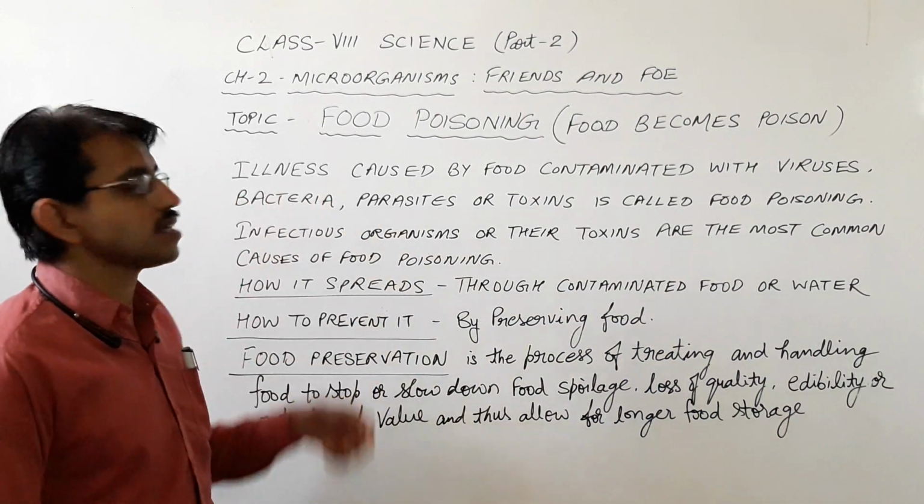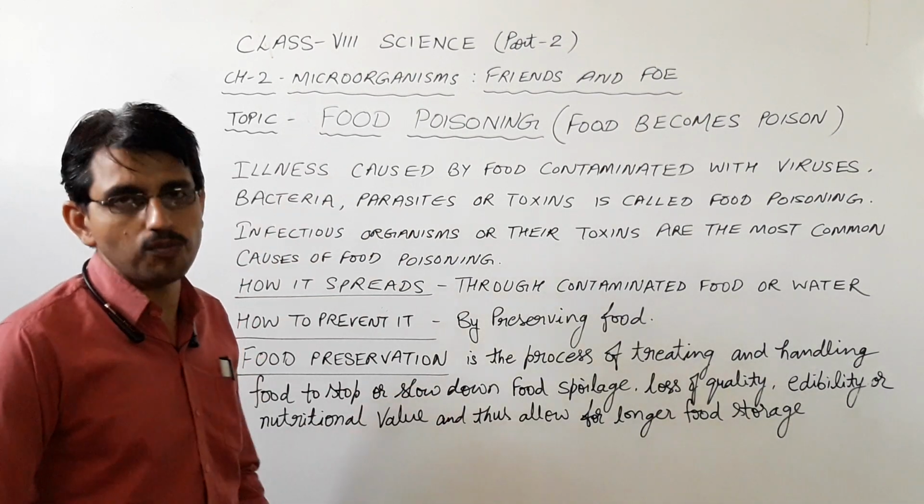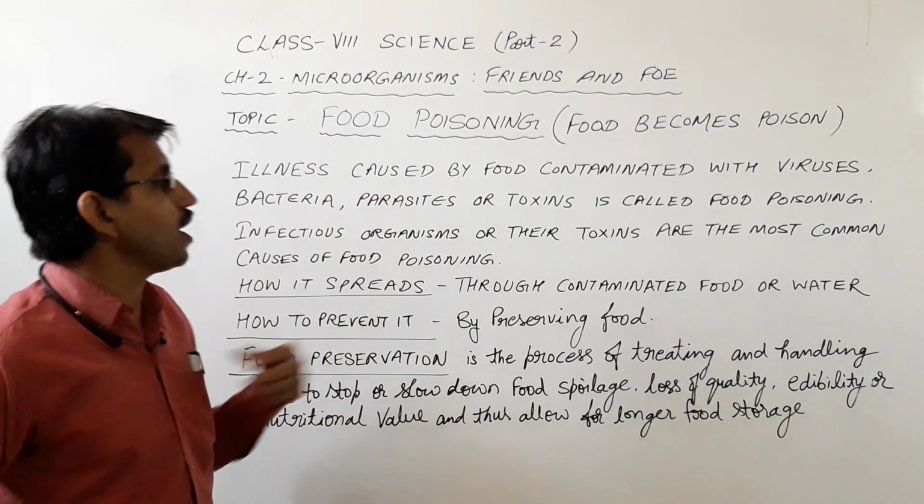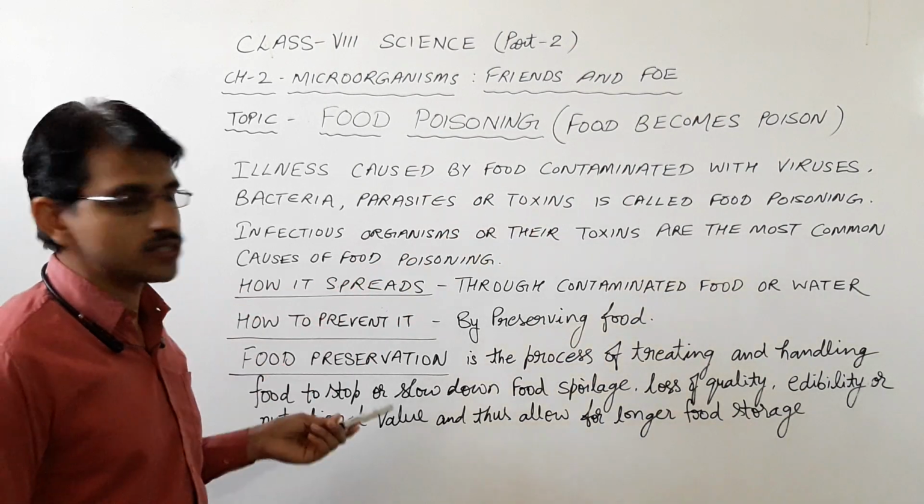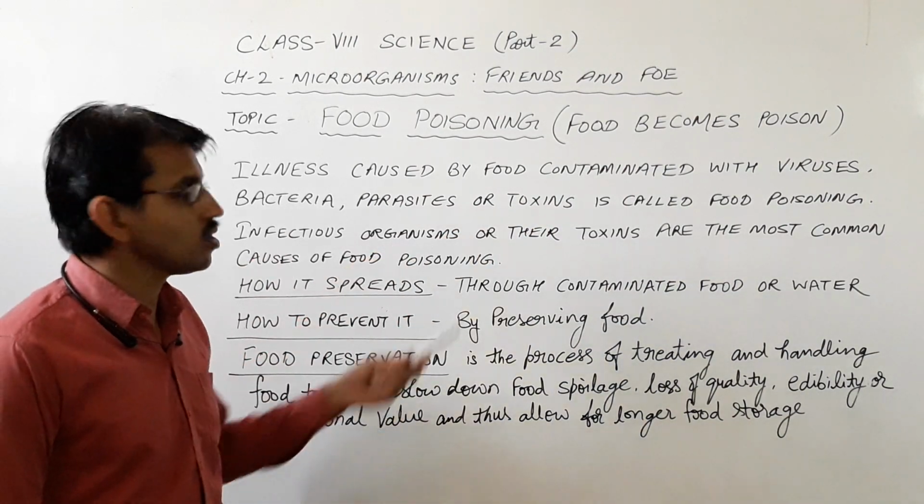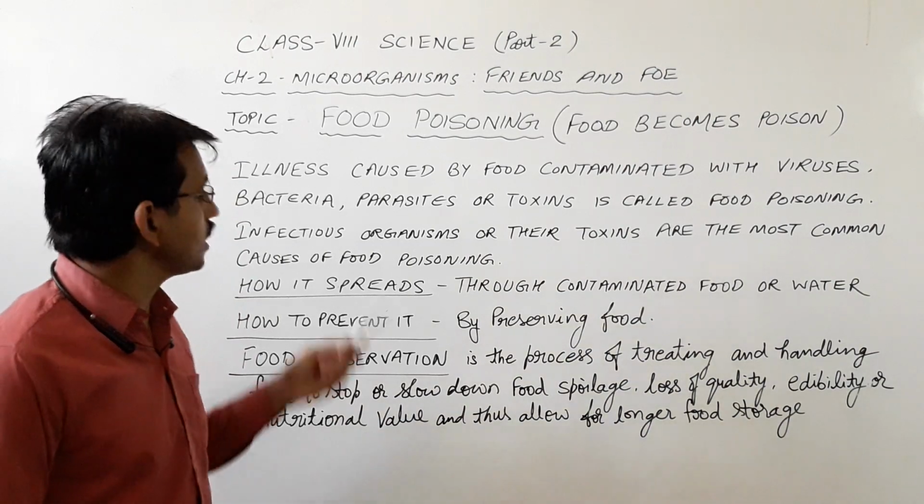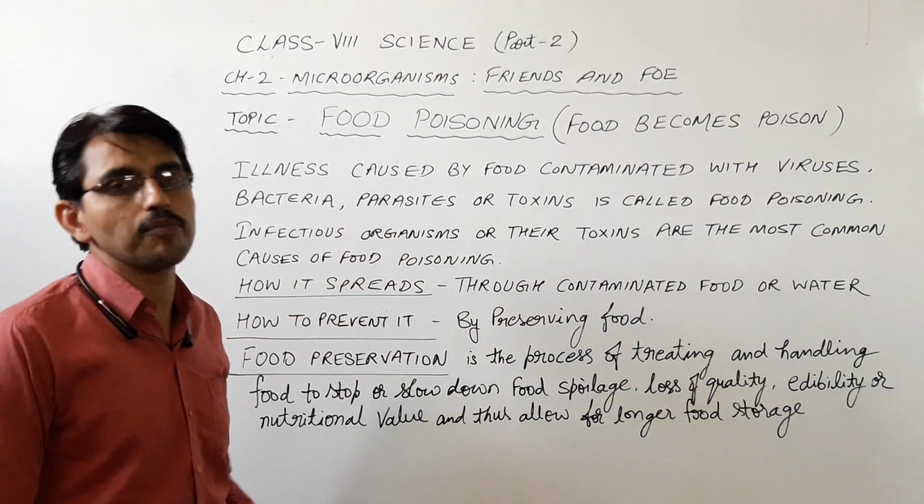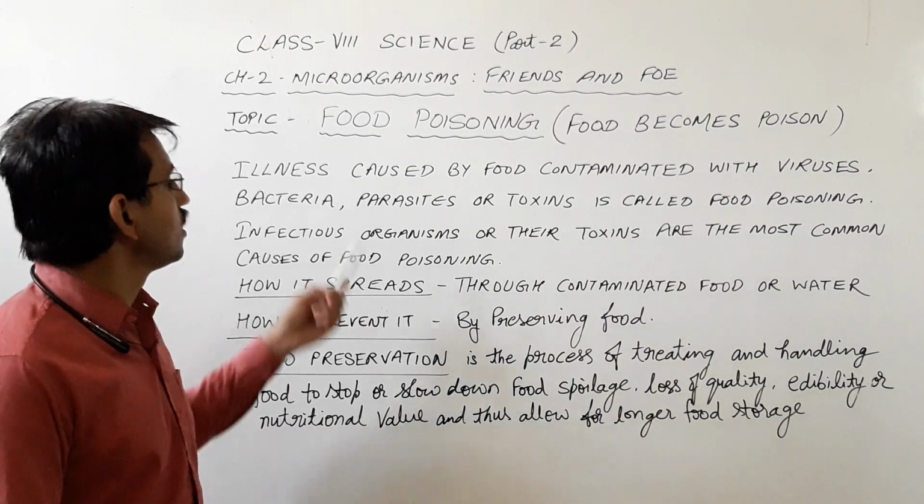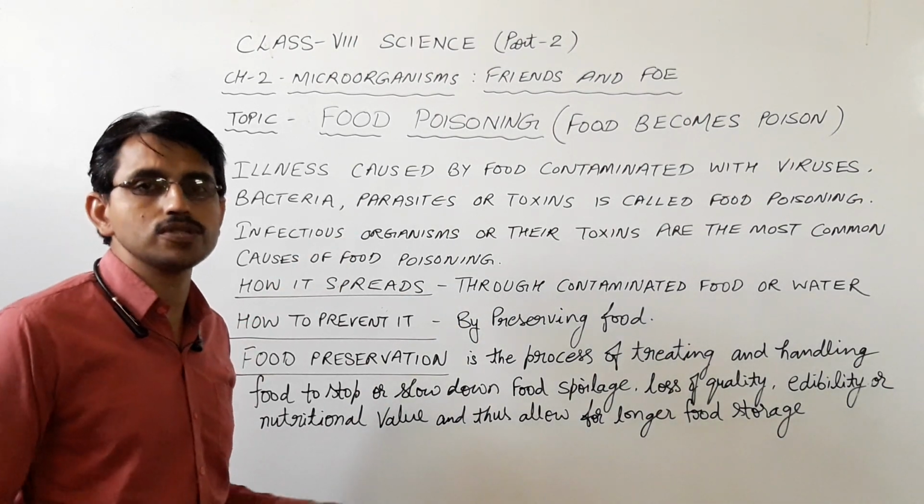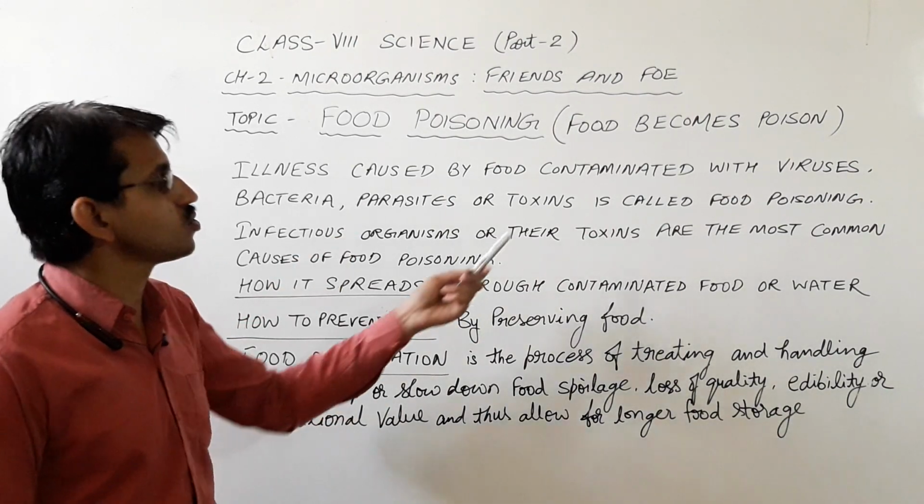So first of all, what is the proper definition of food poisoning? The illness caused by food contaminated with virus, bacteria, parasites or toxins is called food poisoning. Toxins means poisonous substances.